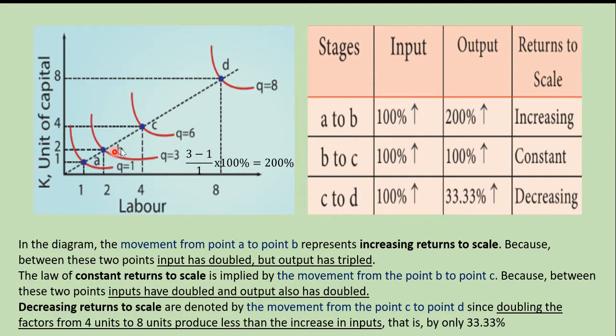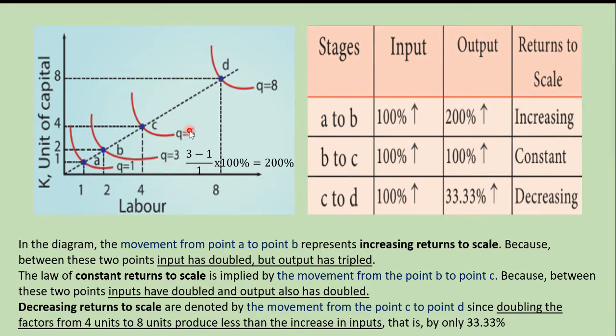Now come to B, from B to C. What has happened to the input? Initially it was 2, now it has become 4. So the input has doubled. Here also capital was 2 and now it is 4. Look at the output. Initially the output was 3 and now it is 6.